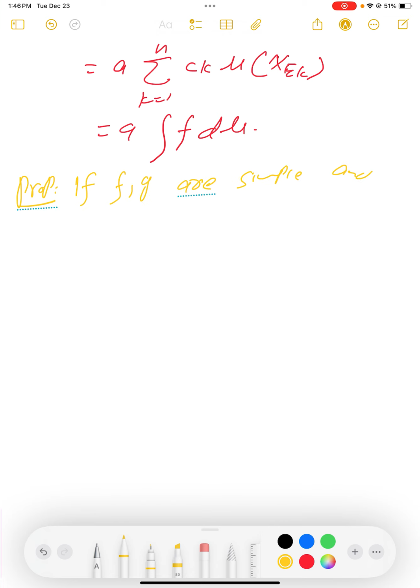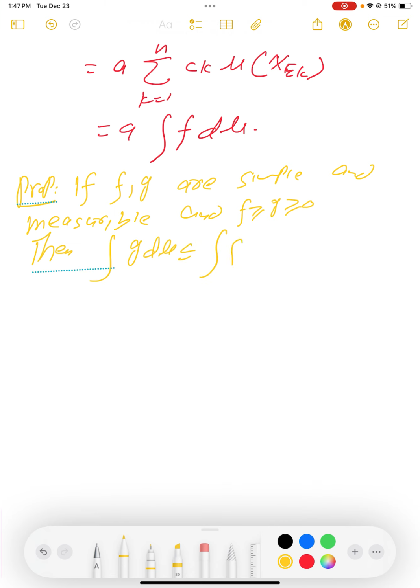are simple and measurable and they are non-negative, so f is greater than g, and g is greater than 0, then what we can have is that the integral of g d mu is less than or equal to the integral of f d mu.